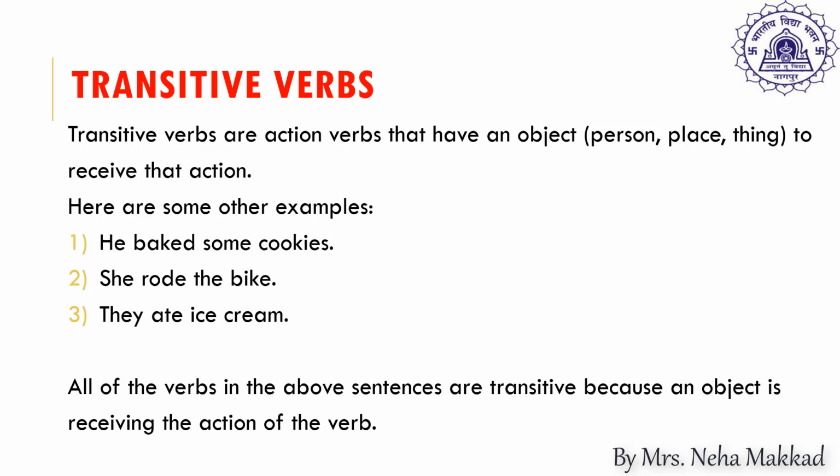So now children, the action of baking is being transferred on the cookies. She rode the bike. So the action of riding is being passed on the bike, that is the object. They ate ice cream. So again the action of eating is passed on to the object ice cream. The object can be a person, place or thing. So all the verbs in the above sentences are transitive because an object is receiving the action of the verb.